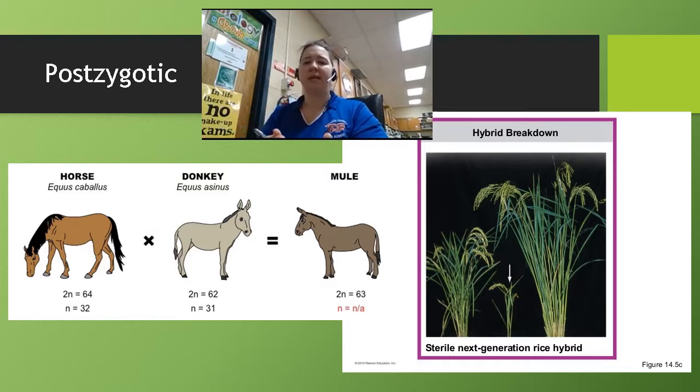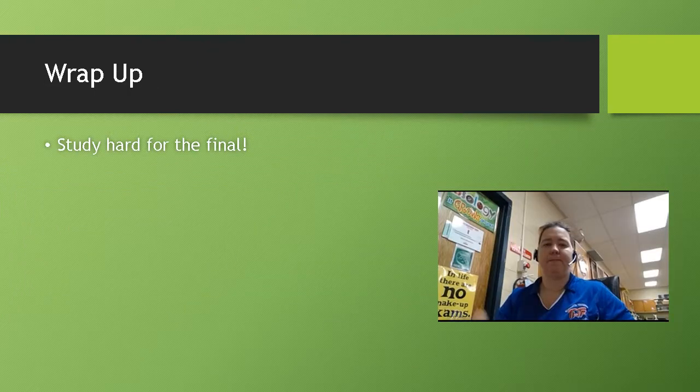And then hybrid breakdown, you can see here where we have the hybrid, and this is a little hard to see, but the hybrid is really small. Because it's so small, it doesn't survive as well. It can't make its gametes, it can't produce offspring, and so that's hybrid breakdown.